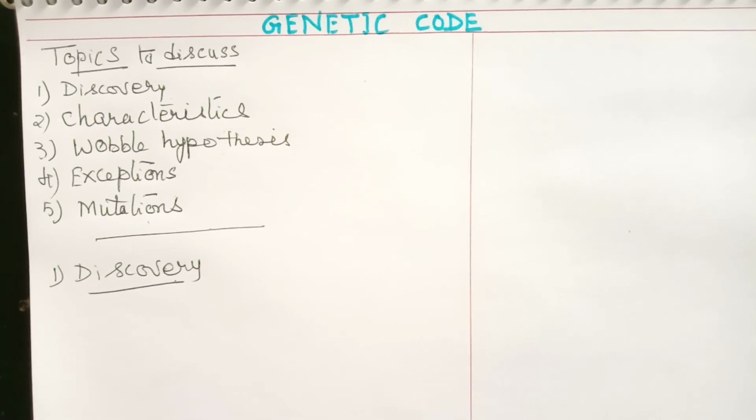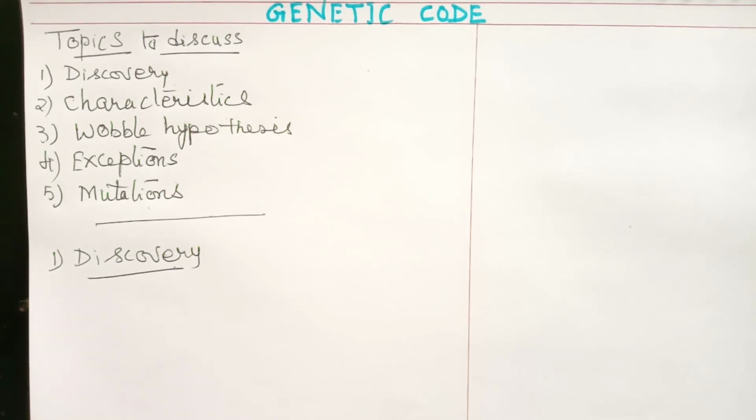Transcription, as we studied, is the synthesis of mRNA from DNA, and this synthesis is easy because it is based on the complementary nature between DNA and RNA. RNA is synthesized on one strand of DNA. So how is the synthesis taking place? It is based on the complementary nature of the DNA strand with that of the RNA strand. So based on the complementary nature of these nitrogen bases, a new mRNA can be synthesized.